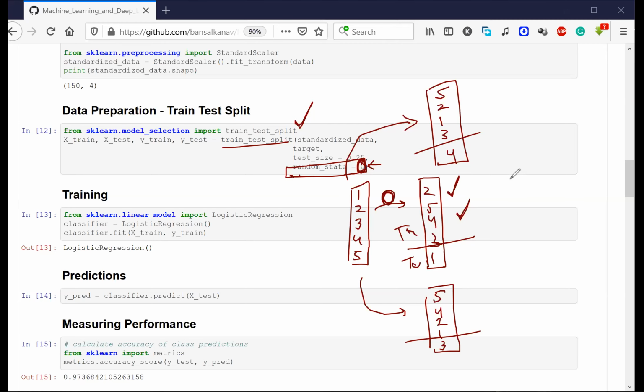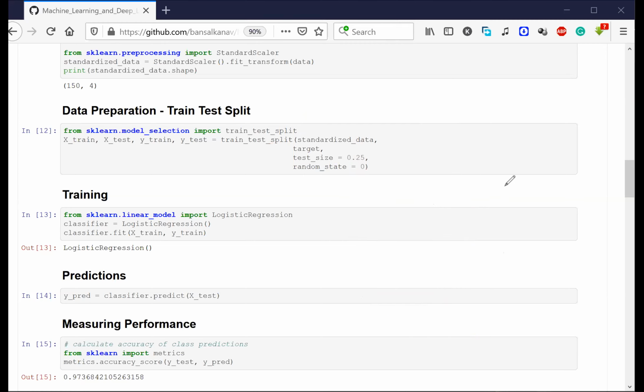Yeah. So just to keep the results consistent, right? That's why we take random state equal to 0. You can use any number here. It can be 70, it can be 10, 11, 12, 13, 14, 15, any integer value. Just make sure whenever you use that number, it is going to assign that same random split to that number, so that whenever you run the program again, it is going to generate the exact same random split.